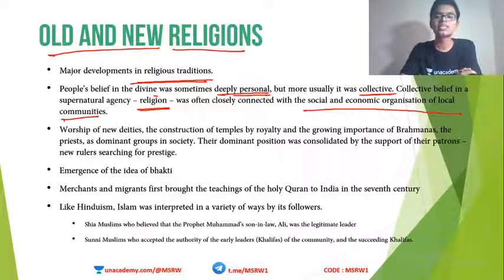Religion is actually a byproduct of various belief systems of medieval times. For some people, God is personal. For example, the Bhakti movement. When the Bhakti movement came up, they emphasized a personal God, Krishna, for example.